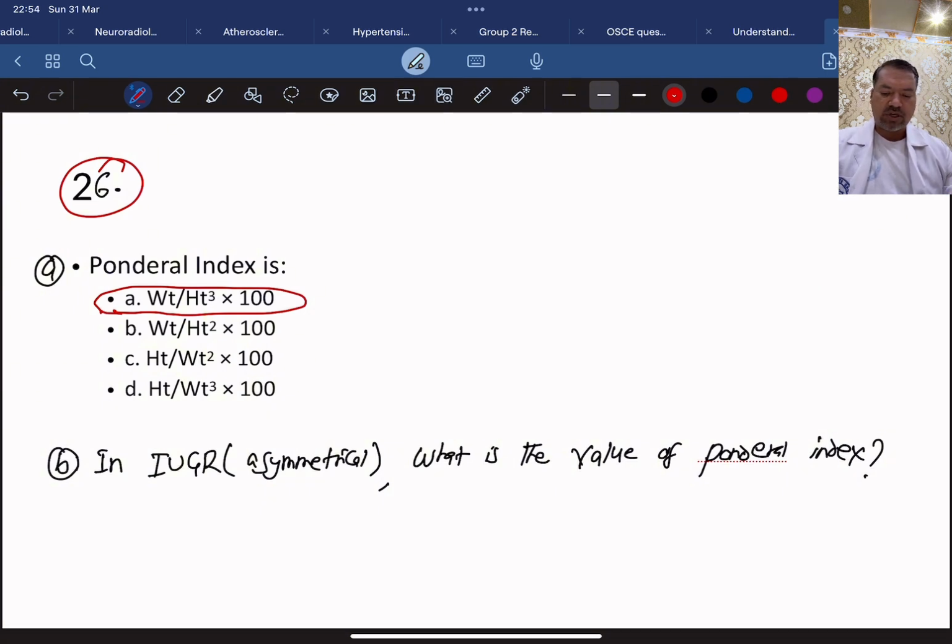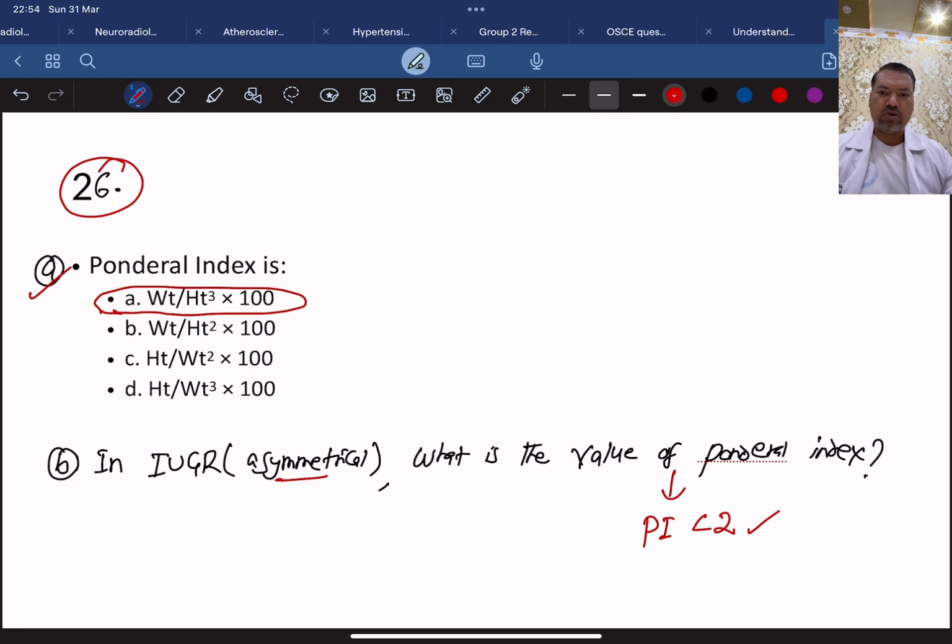In asymmetrical IUGR, what is the value of the ponderal index? The ponderal index is less than 2. Less than 2 in case of asymmetrical IUGR, because the brain is properly developed. Only the other parts of the body will be smaller here in case of asymmetrical IUGR. So that's why this is an important question here.